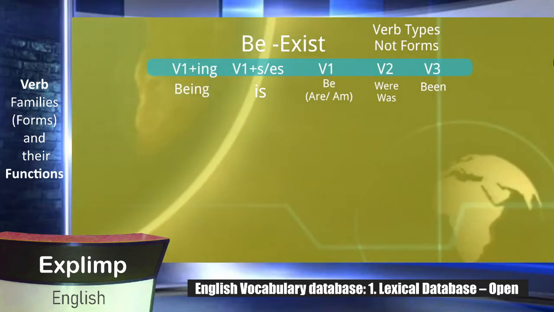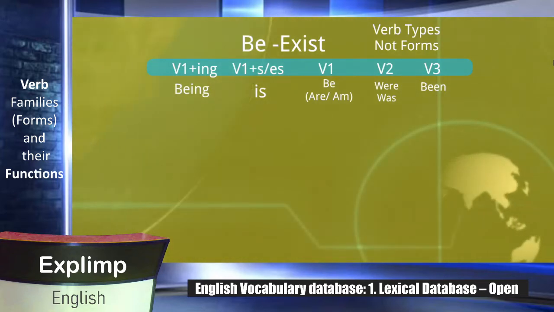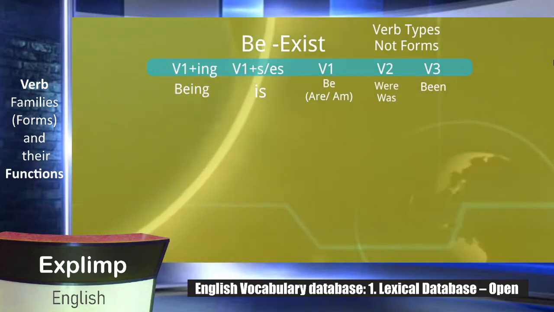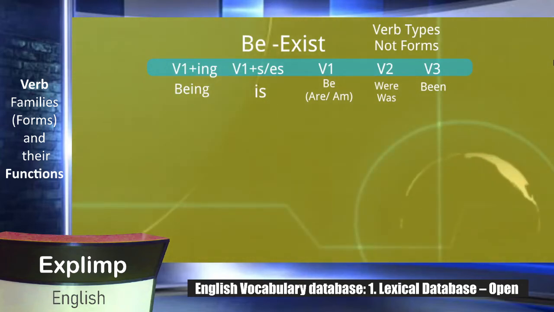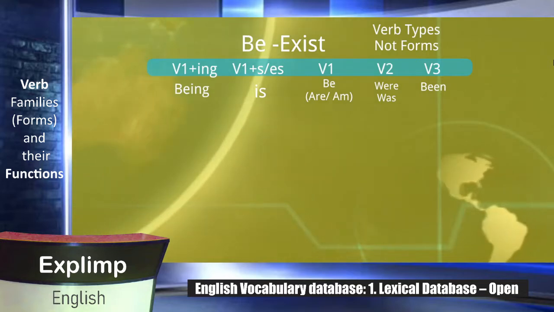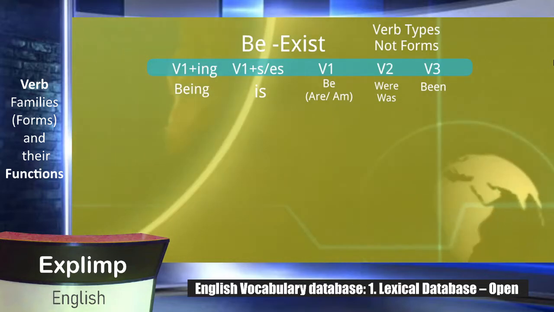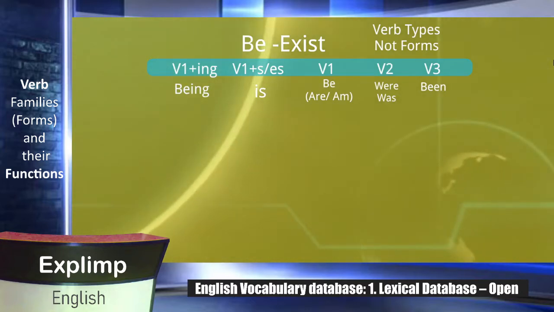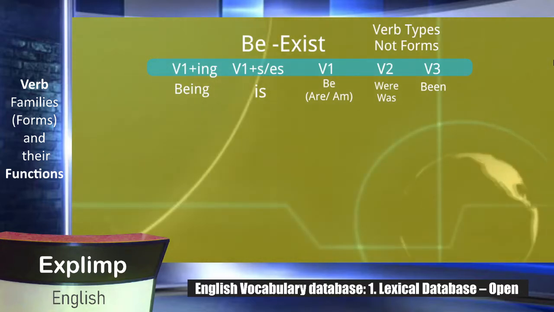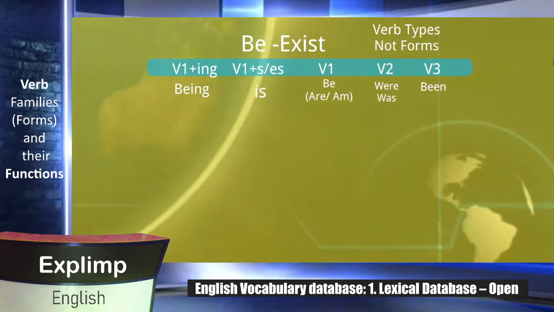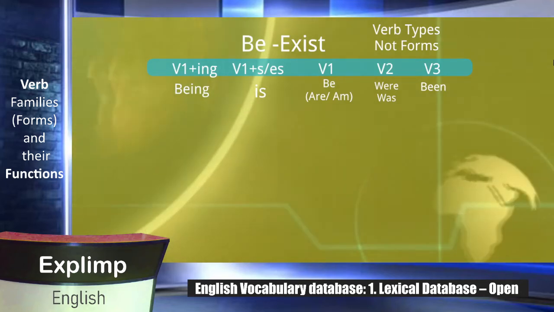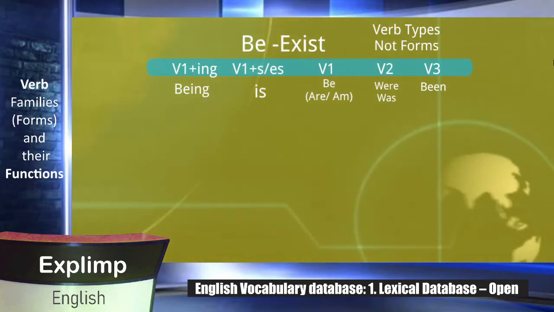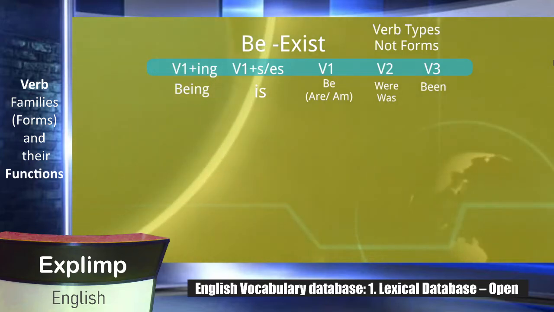Ing is added to be. Why is it not added to r and m? Because they are also the first type of the verb, or in the old understanding the first form of the verb. So why is it not r-ing or m-ing? Well, maybe the reason is that be is the leader of this whole group, and when it is the first type of the verb, ing should be added to this one rather than r or m.